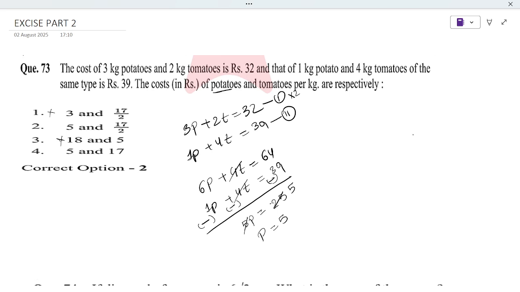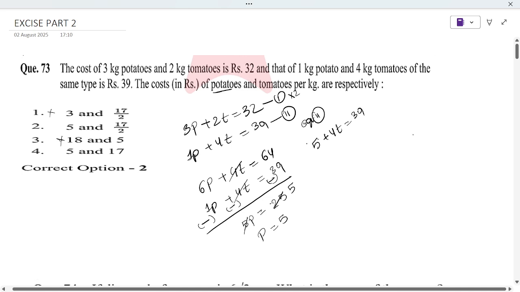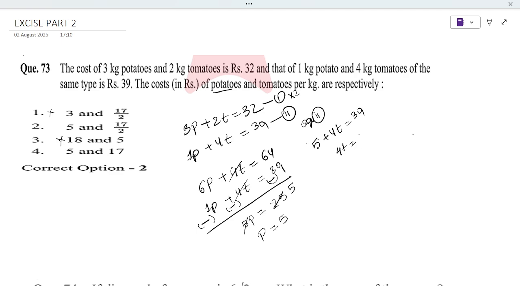Let's take equation 2: 1 into 5 is 5 rupees, plus 4t is equal to 39. So 4t is equal to 39 minus 5, which is 34. So 2 times 17, that means t is 17 by 2, which is option 2.